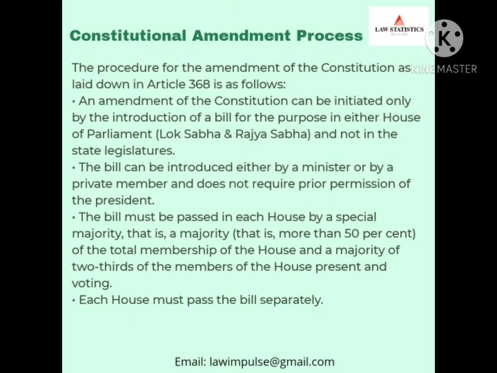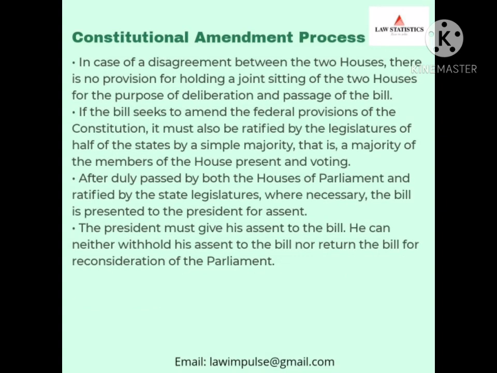Constitutional amendment process. The process of the amendment of the Constitution as laid down in Article 368 is as follows. An amendment of the Constitution can be initiated only by the introduction of a bill for the purpose in either House of Parliament and not in the state legislatures. The bill can be introduced either by a minister or by a private member and does not require prior permission of the President. The bill must be passed in each house by a special majority, that is more than 50%.